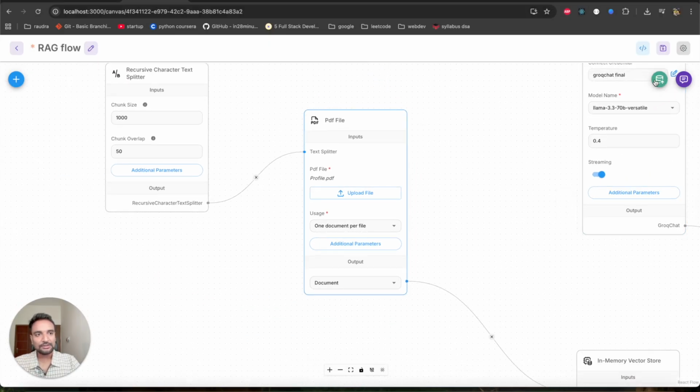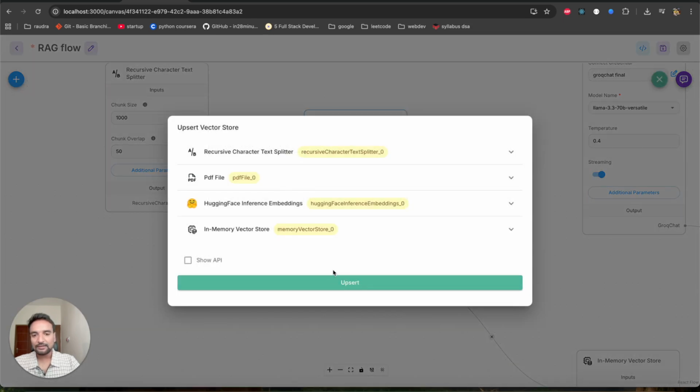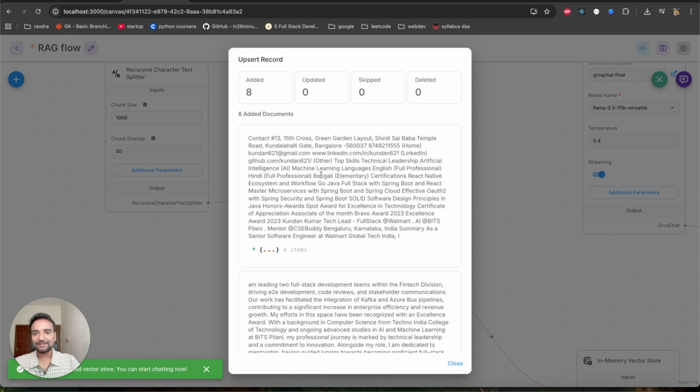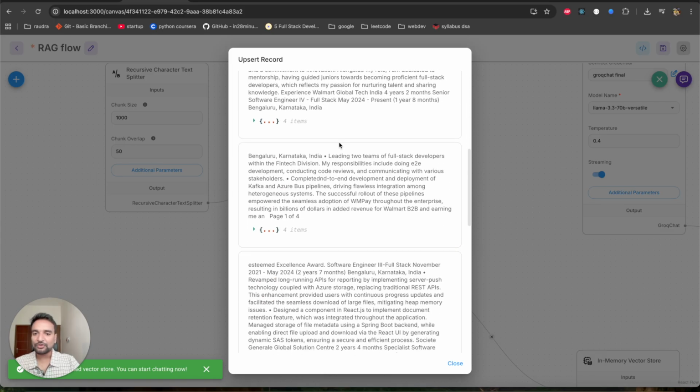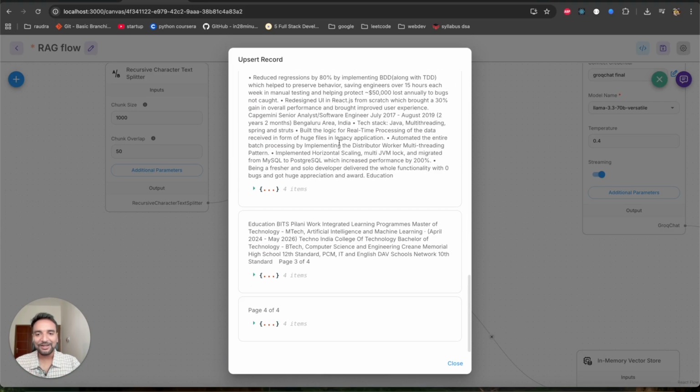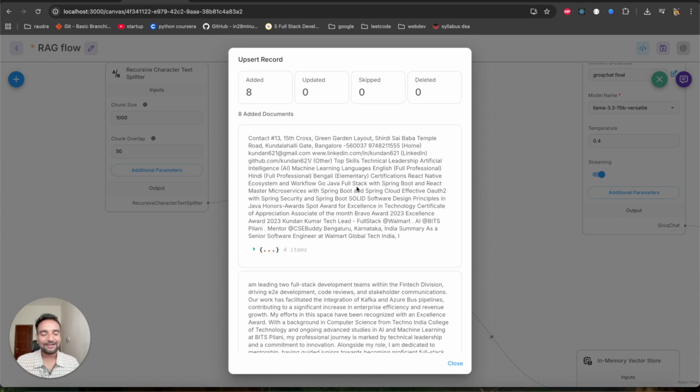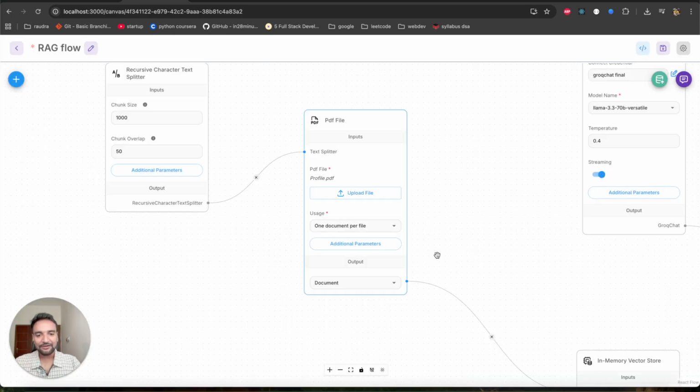Then you click on this icon and then click on upsert. So this has extracted all the information from my PDF, my resume, and it has saved it into the vector DB. There are also tools for scraping the web. If you give the website link, it will scrape all the data and automatically save it into the database. A lot of tools are there, whatever you can imagine. It has CSV scraper, website scraper, PDF, everything. So this one got saved in my DB.